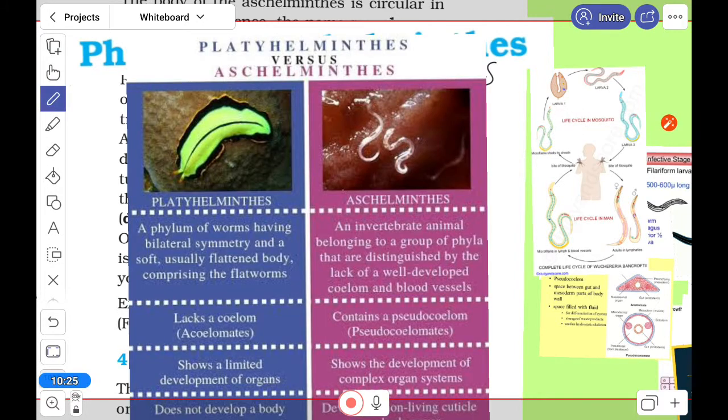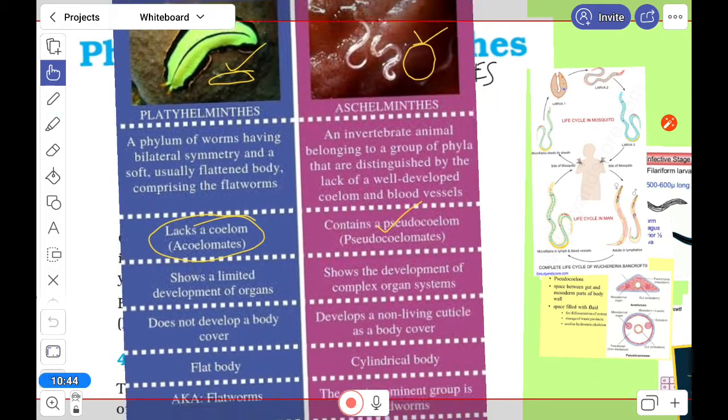If we compare the Platyhelminthes in cross section, it shows this type, and Aschelminthes are round in shape. So this is the flat form, this is the round form. They do not have a coelom, but at least they have the pseudocoelom.